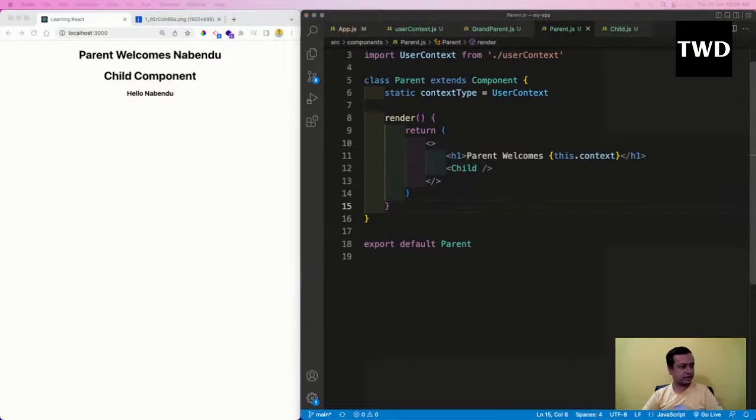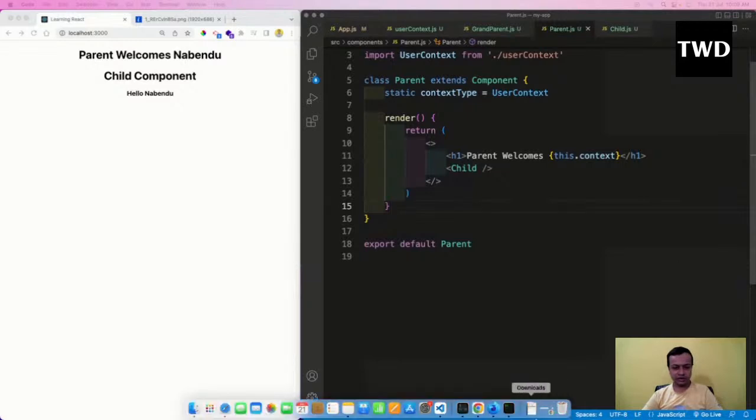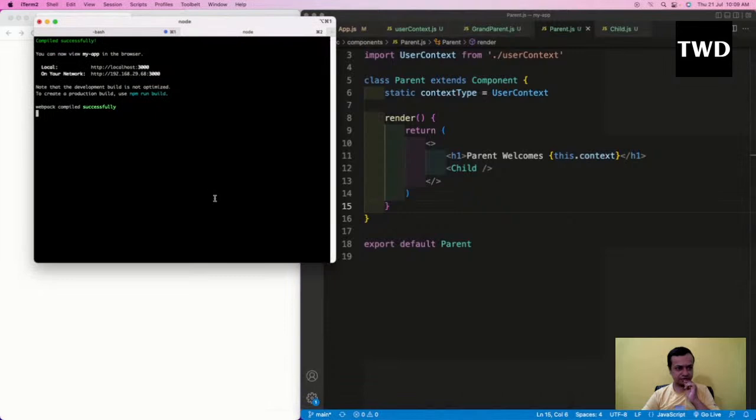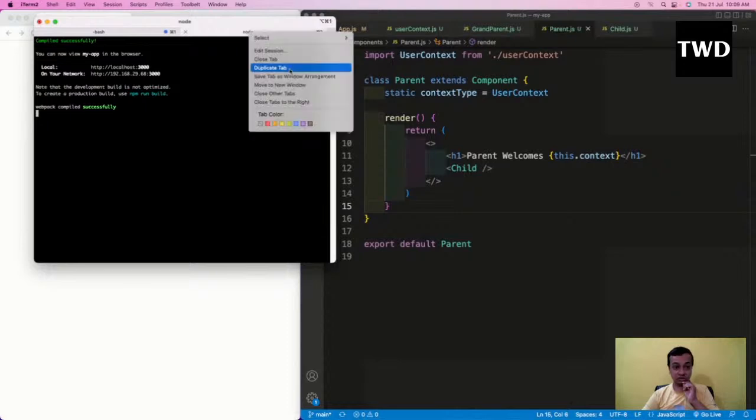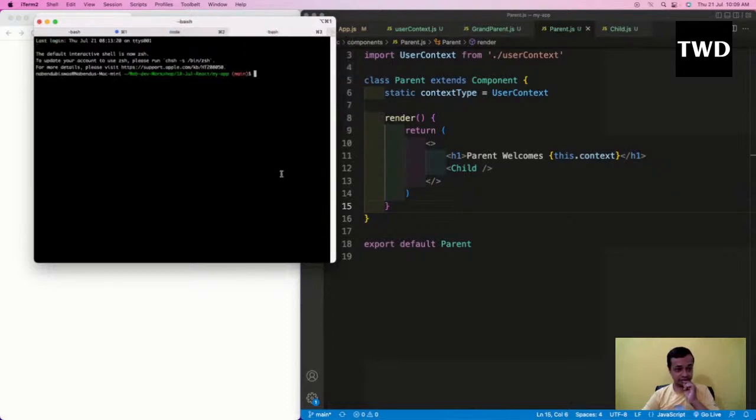Now we're going to learn the last thing in class-based components. But one more thing before that: I want to do hooks in a different project. So I will duplicate the tab.